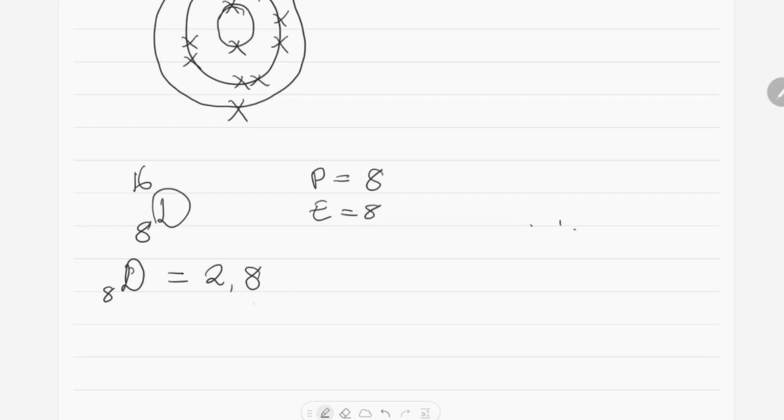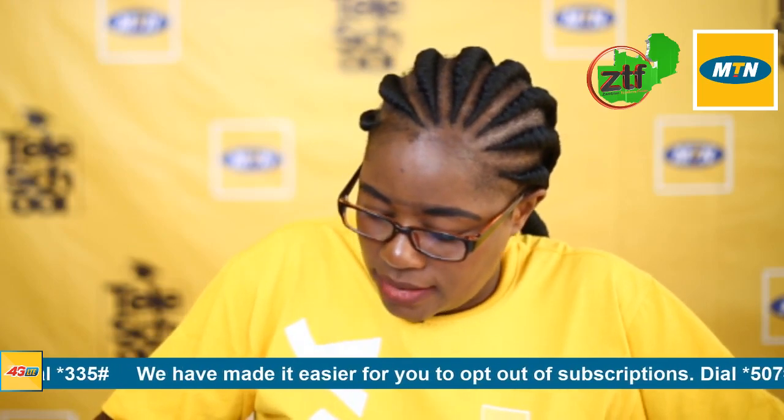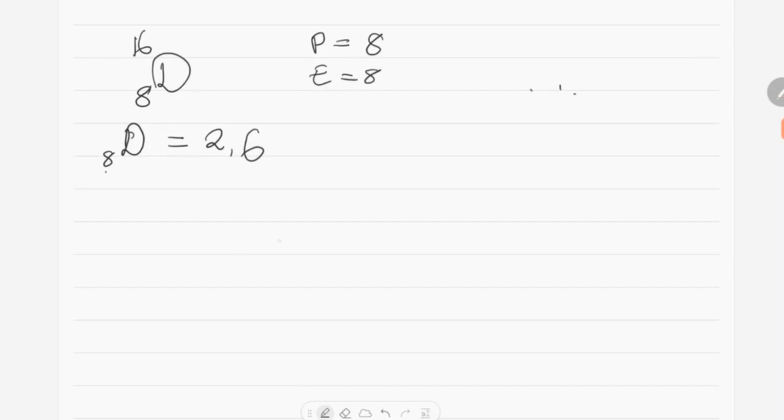But since we only have 8 electrons in total, the second shell will accommodate 6 electrons, and 6 plus 2 gives us 8, equal to the number of electrons in D. So we represent this with the diagram: the first shell has 2 electrons, and the second, outermost shell has 6 electrons, which means it is not completely filled.